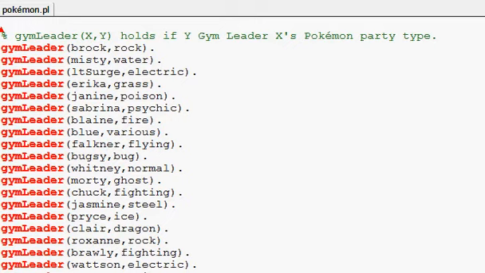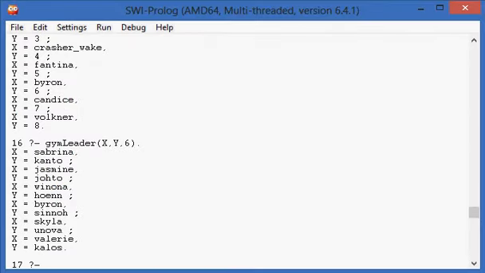Now, the 2-element form of the gym leader predicate has to do with the types. So let's say we were preparing to go to, we are playing through Black and White 2, hypothetically, and we want to get prepared for the 5th gym battle.